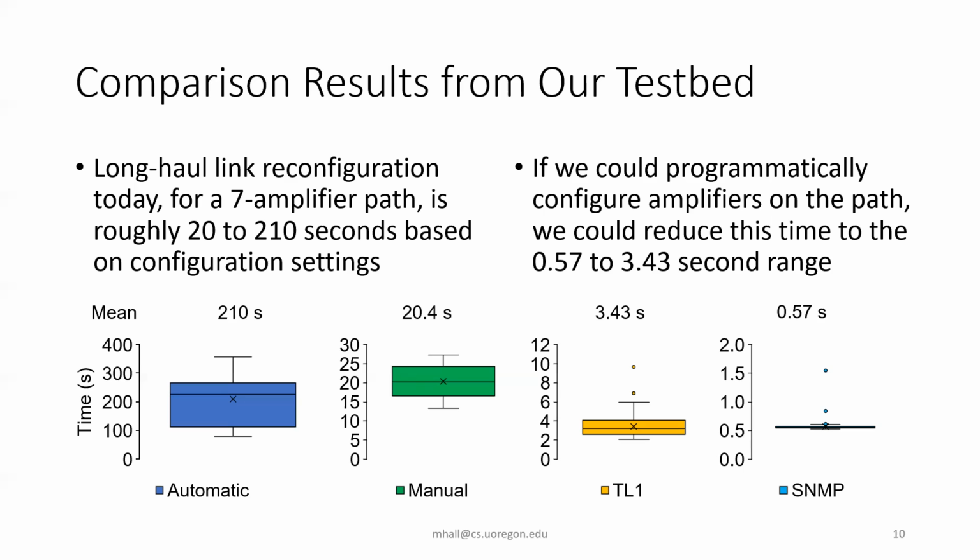But if we could programmably configure the amplifiers on the path with this amplifier lookup table, we could theoretically reduce this time to about half a second to 3.4 seconds, somewhere in that range, where 3.4 seconds was the time measured with TL1, and about half a second was the time measured with SNMP. So clearly, this is much, much faster than the 210 seconds that we had in automatic mode, and even a lot faster than in manual mode too.